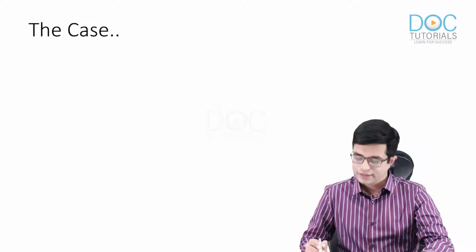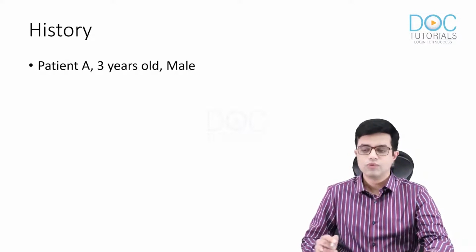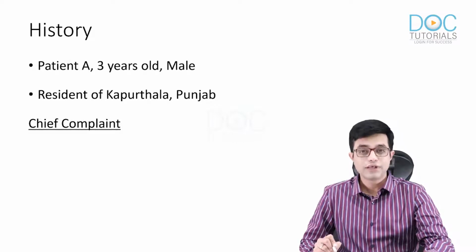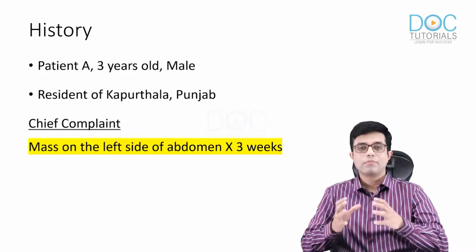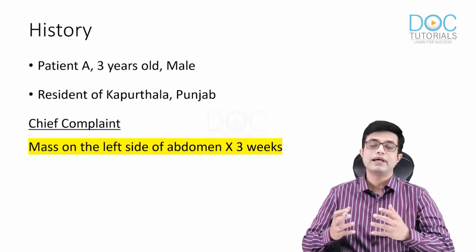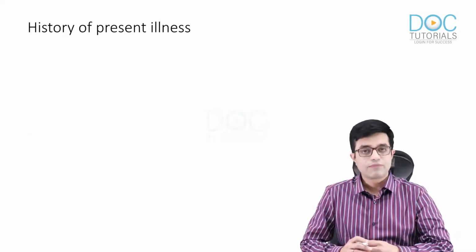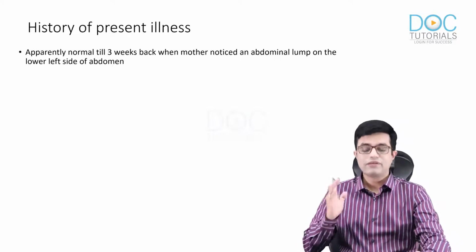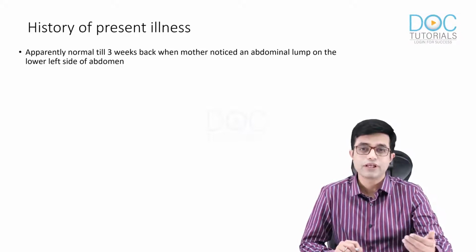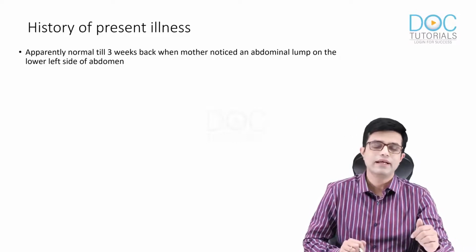First of all, the case. This was patient A, we won't take the name, a 3-year-old male child and a resident of Kapurthala, Punjab. The child presented with chief complaints of mass present on the left side of abdomen since 3 weeks. There was a progressively enlarging mass which was noticed by the mother 3 weeks back. On history of present illness, it was found that till 3 weeks back, the child was absolutely fine when the mother noticed that there is a progressively enlarging abdominal mass present on the lower left side of the abdomen. So it was progressively increasing in size.